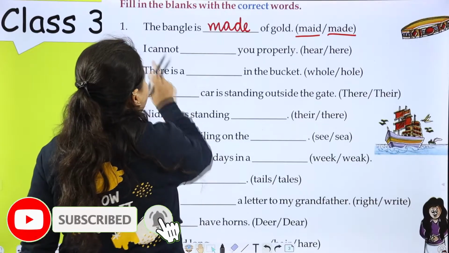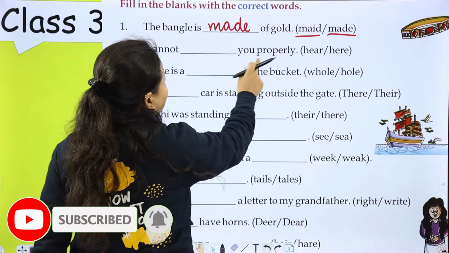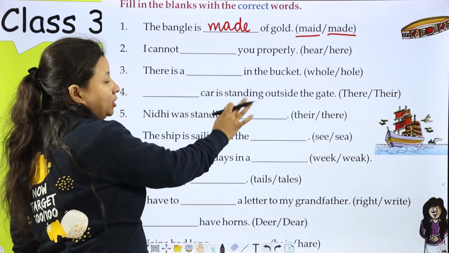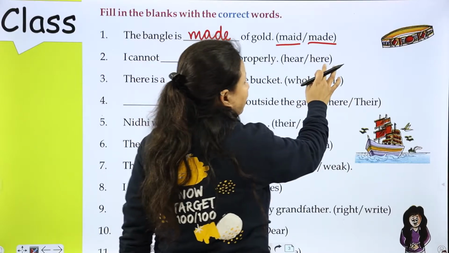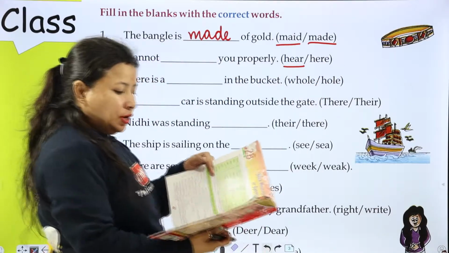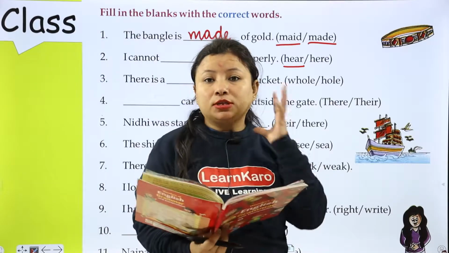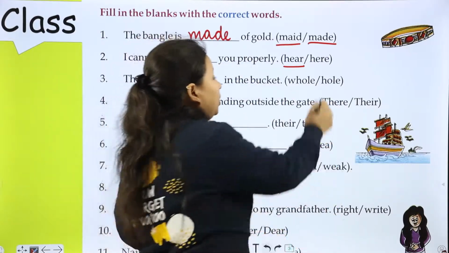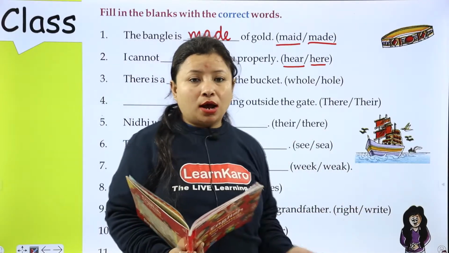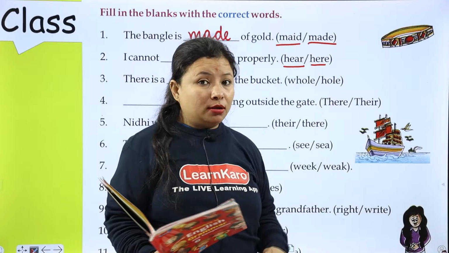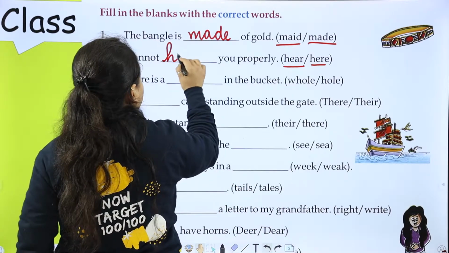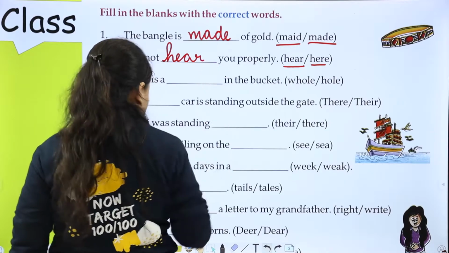Number 2 is I cannot dash you properly. So here or hear? Hear. The meaning of hear is to receive sound. And the meaning of here is the place where you are. Here, I am here. So, I cannot hear you properly.